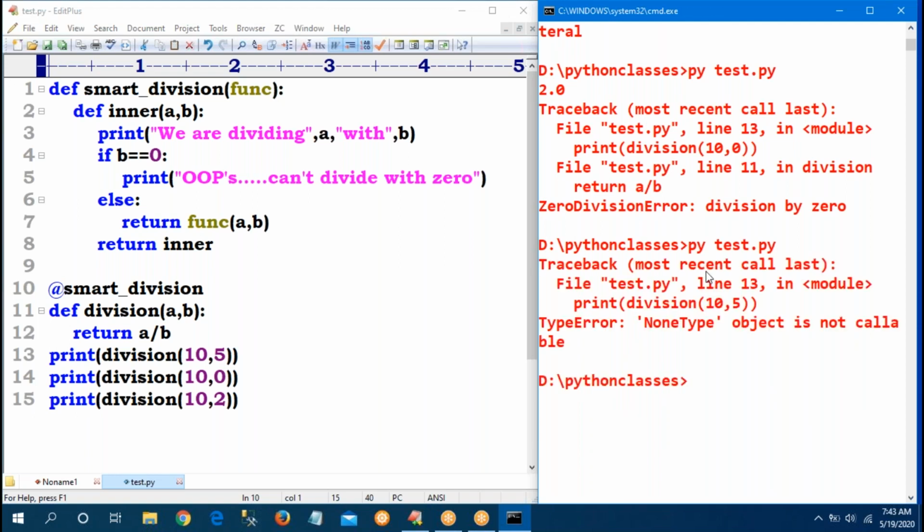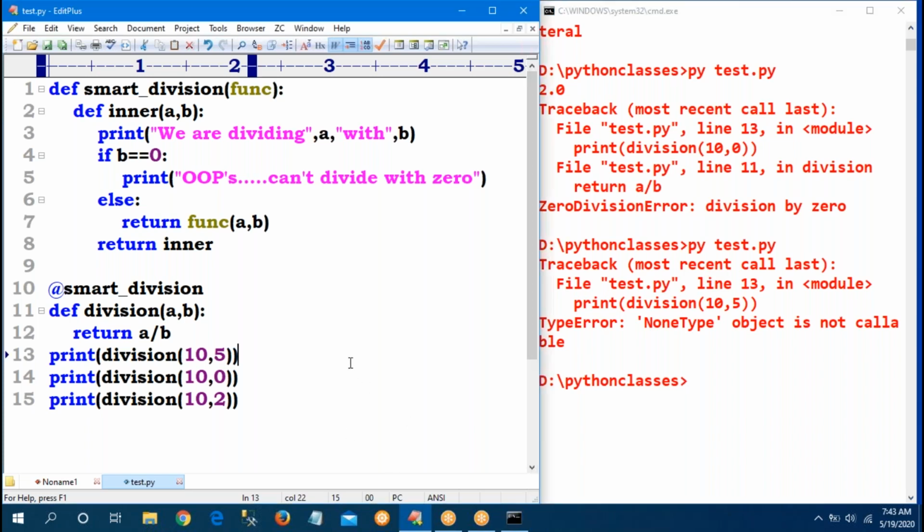Sir, test.py line number 13: NoneType object is not callable. I didn't save that, I made a mistake.